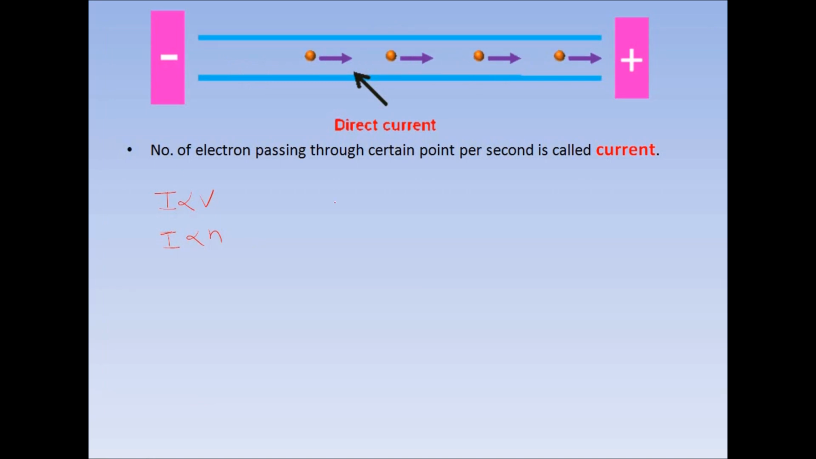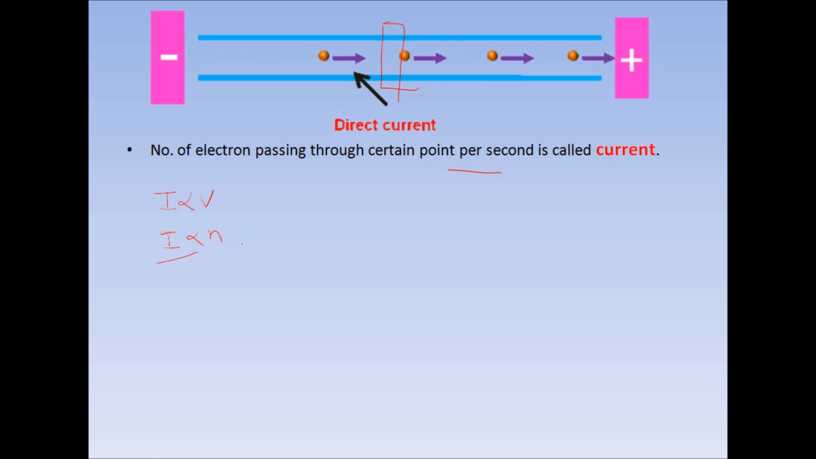Let's go back to the definition of the current again. The number of electrons passing through a certain point per second is called current. So now how can we vary current? If we take this as a certain point, and the number of electrons passing by somehow gets increased, then we can increase the current. Or if we increase the speed of the electrons, then again current will also increase. So broadly we can say current is directly proportional to potential or voltage, or current is directly proportional to the electron concentration.